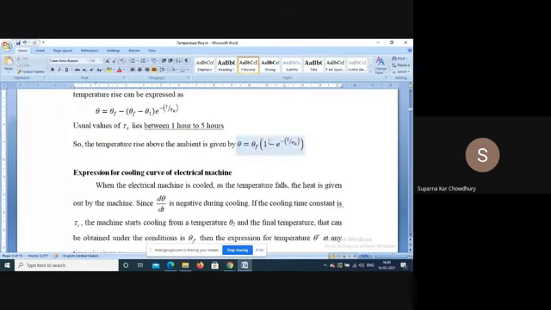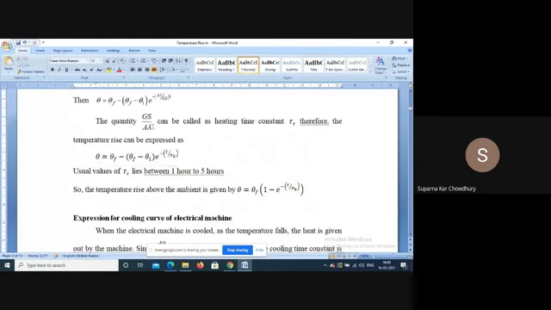Now, obviously, you can see that by calculation, we cannot calculate these values because there are different materials. So the specific heat absorption capacity for different materials is different. But experimentally, we can obtain it. That is, on the machine, we can have the heat run. We can run the machine for 2 hours, we can get the curve, and from curve fitting, we can get the value of tau k for a particular machine. There are experimental methods to determine tau k.